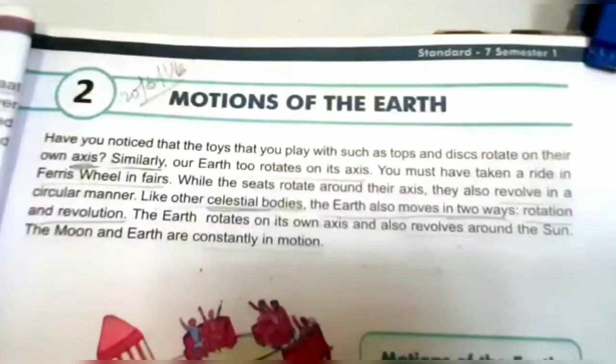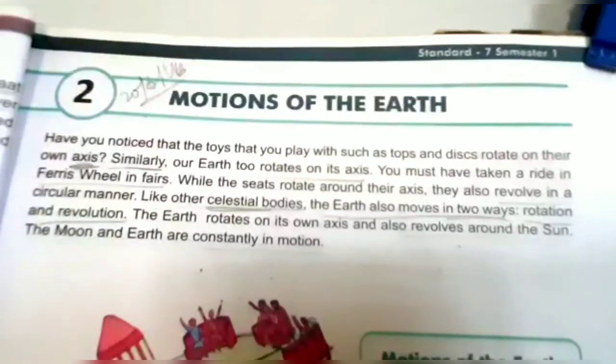Question number 12. On which days do sun rays fall vertical on the equator? On 21st March and on 21st September, sun rays fall vertical on the equator.